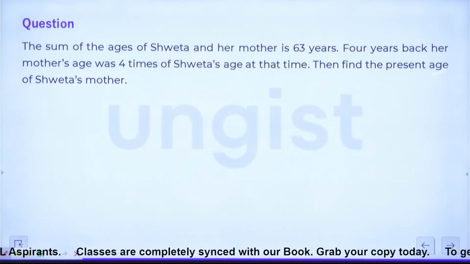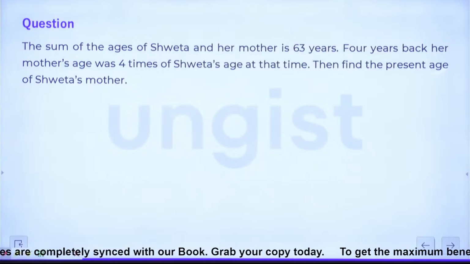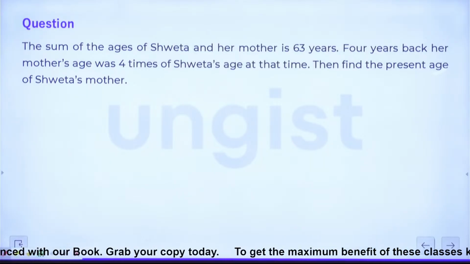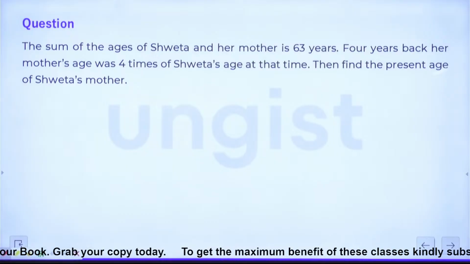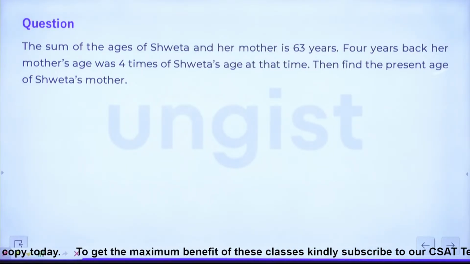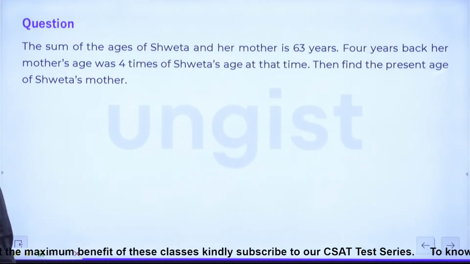The question says, the sum of the ages of Shweta and her mother is 63 years. 4 years back, her mother's age was 4 times Shweta's age at that time. Alright. Find the present age of Shweta's mother. Right.